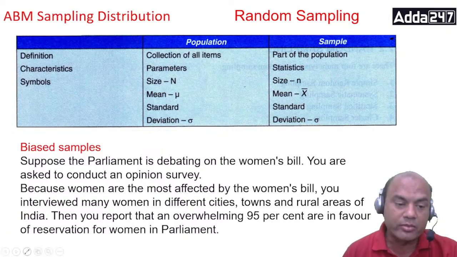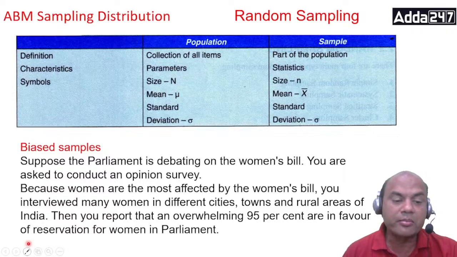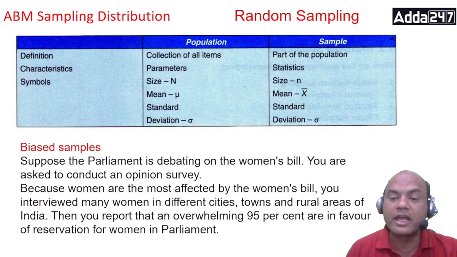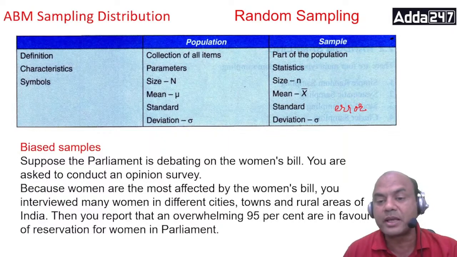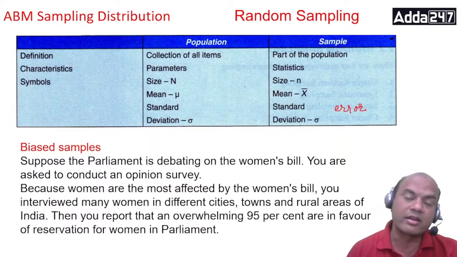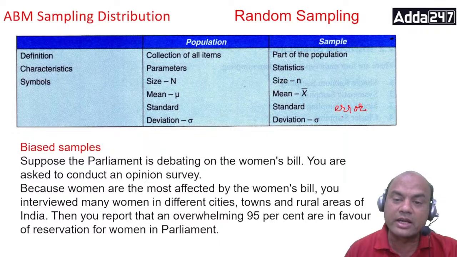But I'll tell you one more thing here. Whenever I am taking anything for the sample, it is generally called standard error. Remember this. If I have standard deviation for the population, for my sample I have standard error. And we generally write it like this. You will see this when I solve the numerical.